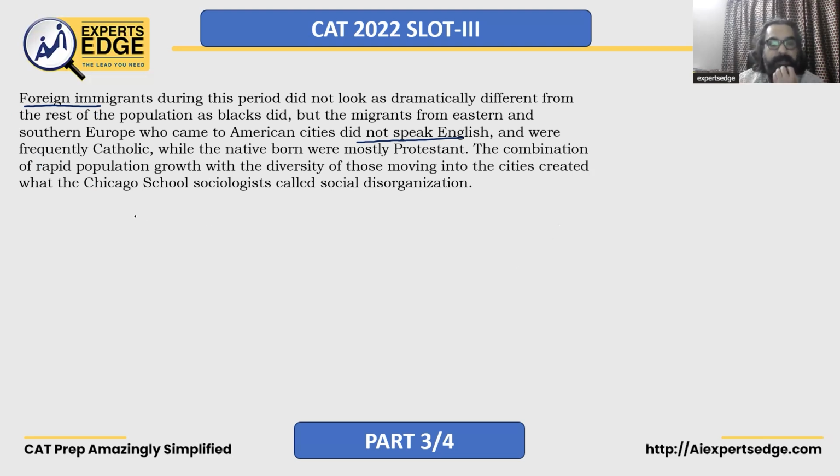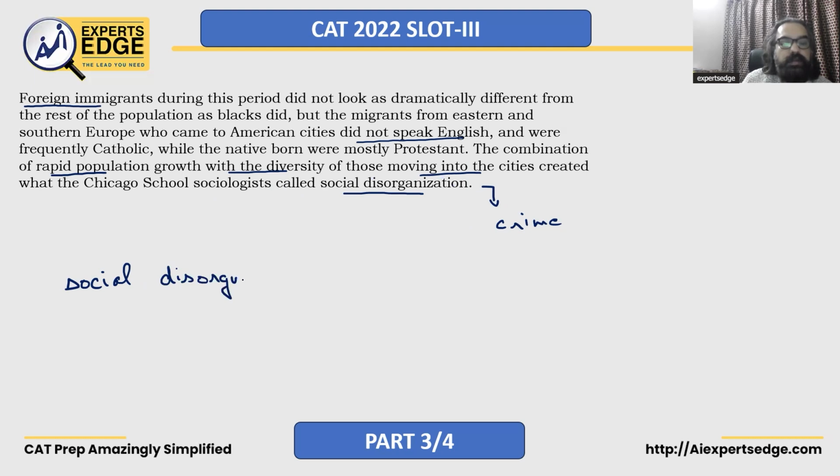The combination of rapid population growth with the diversity of those moving into the cities created social disorganization, which, as we can say, eventually led to crime. So in a nutshell, what are we saying? Social disorganization leads to crime. Right? That's the nutshell.